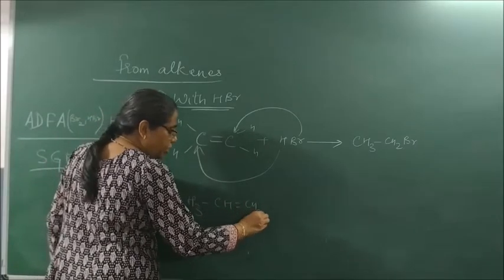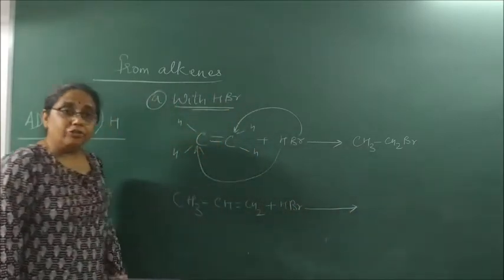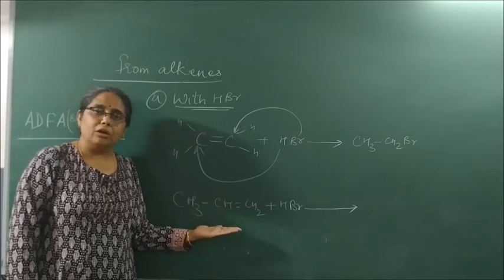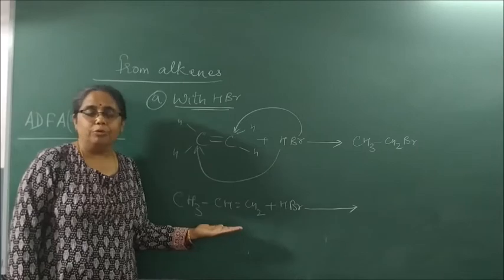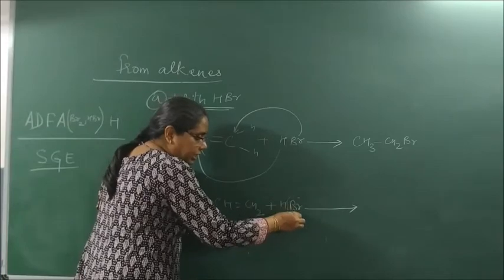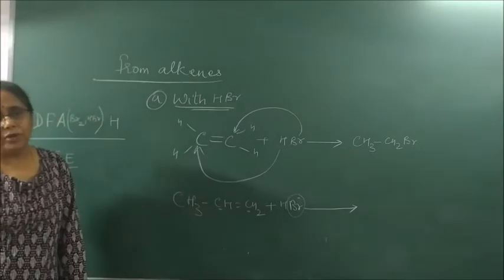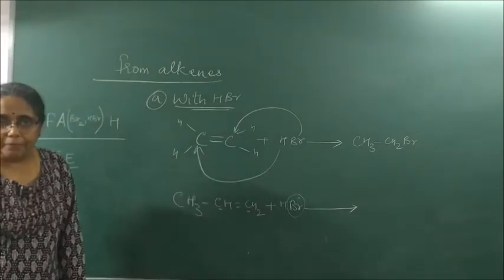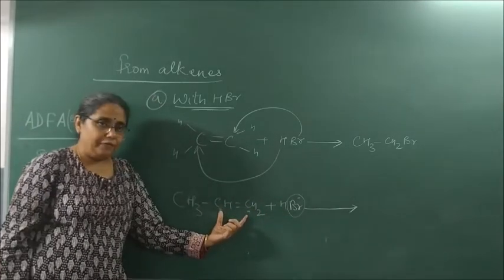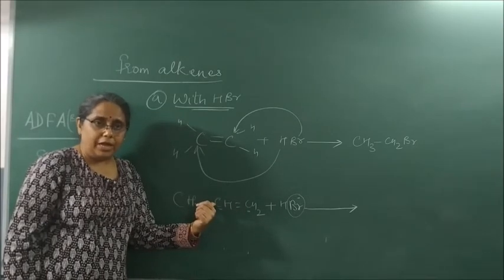Let us now understand. CH3CH=CH2 plus HBr. When this reaction takes place, I should know at which place H goes and at which place Br goes. This is done in accordance with Markovnikov's rule. What is Markovnikov's rule? The negative part of the reagent goes and attaches to that carbon atom across the double bond which has the least number of hydrogen atoms.